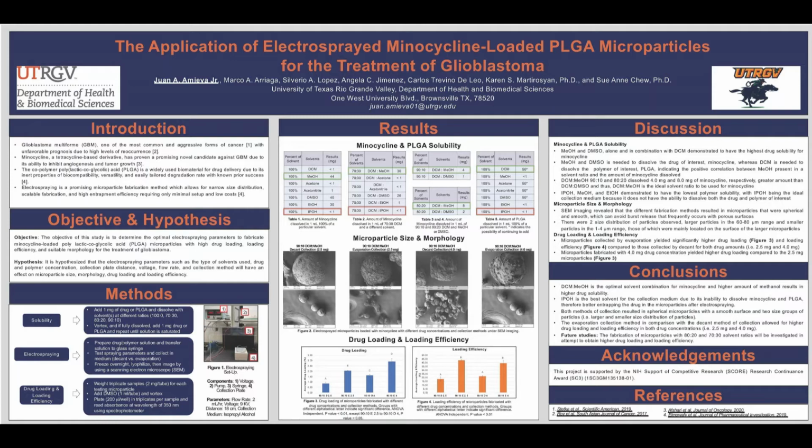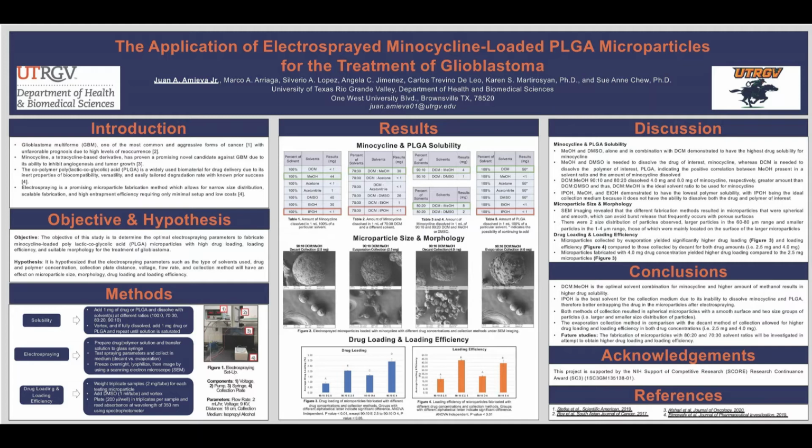For microparticle size and morphology, you can see here 8 different SEM images. With main difference between them, they're all going to be 90-10 DCM methanol, but there's a decant collection method and an evaporation collection method. The decant collection, meaning when we electrospray in the collection medium, after 5 minutes, we decant the excess isopropyl alcohol and we leave the remaining to evaporate, normally within 2 hours.